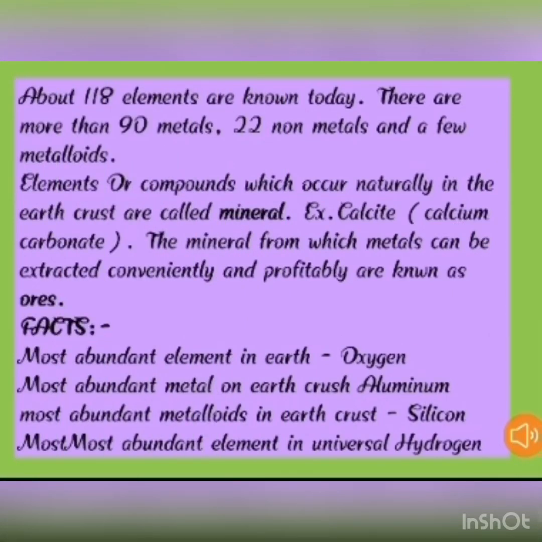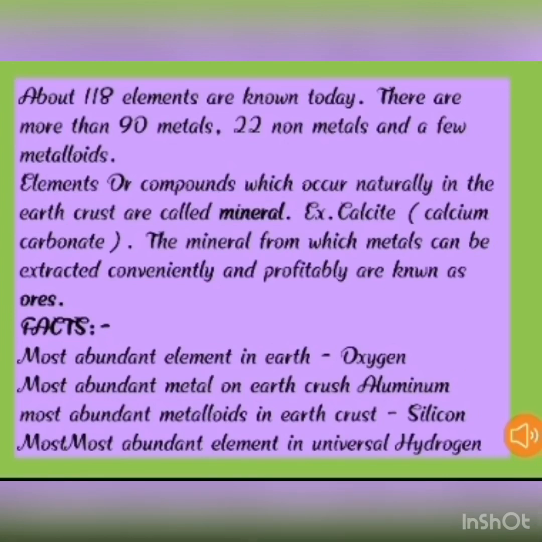About 118 elements are known today, out of which 90 are metals, 22 non-metals and a few metalloids are present. Almost all metals are found in the earth crust, but a few are found in combined state as well as a few are found in free state. Free state means they are in the pure form. They do not combine with other elements.